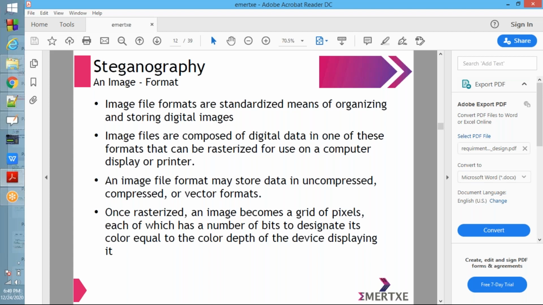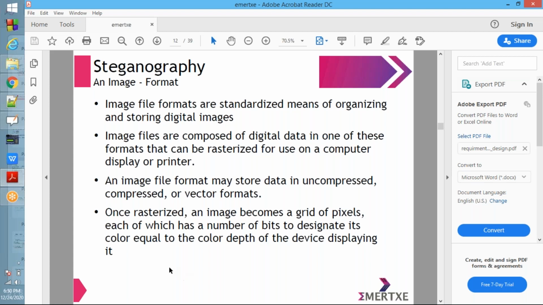Each pixel has a number of bits. Number of bits means what? Bits representation will be there, containing zeros and ones only. It will represent some value, and that value represents the color at a particular point, equal to the color depth of the device displaying it. Device displaying it means any device; it may be your computer screen or it may be a printer.